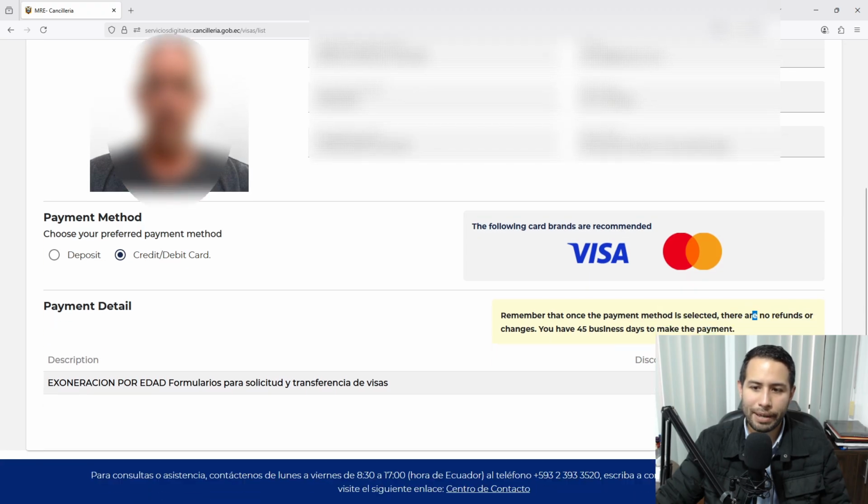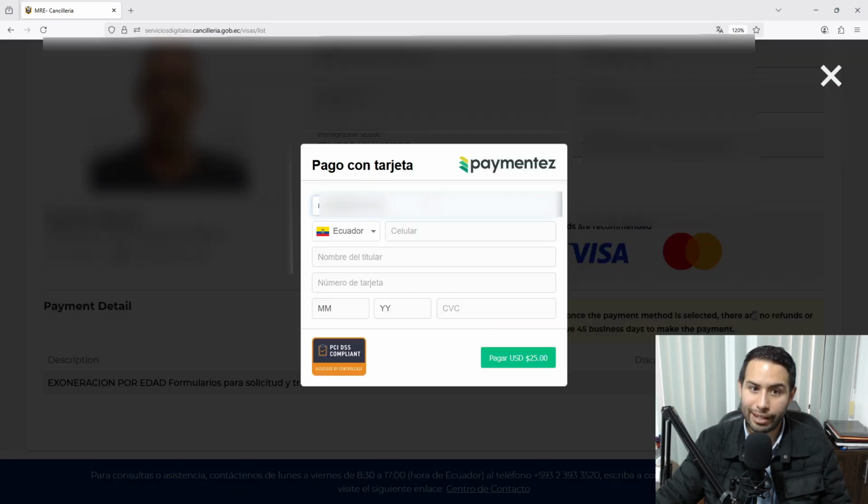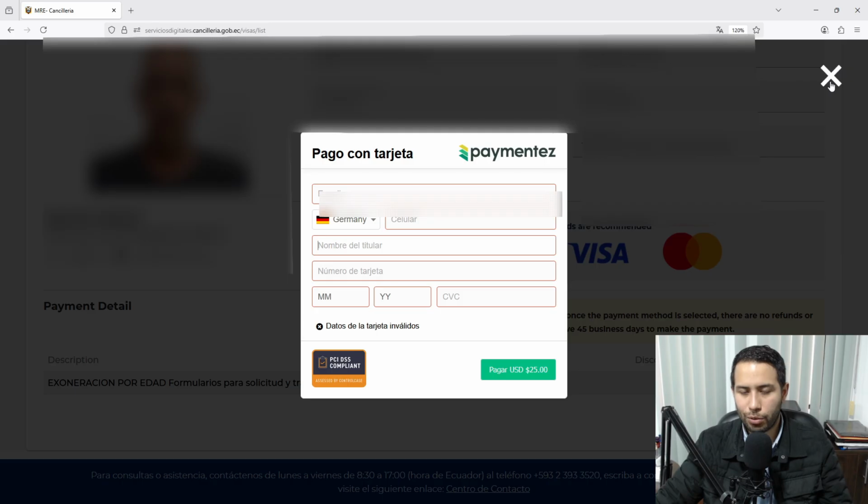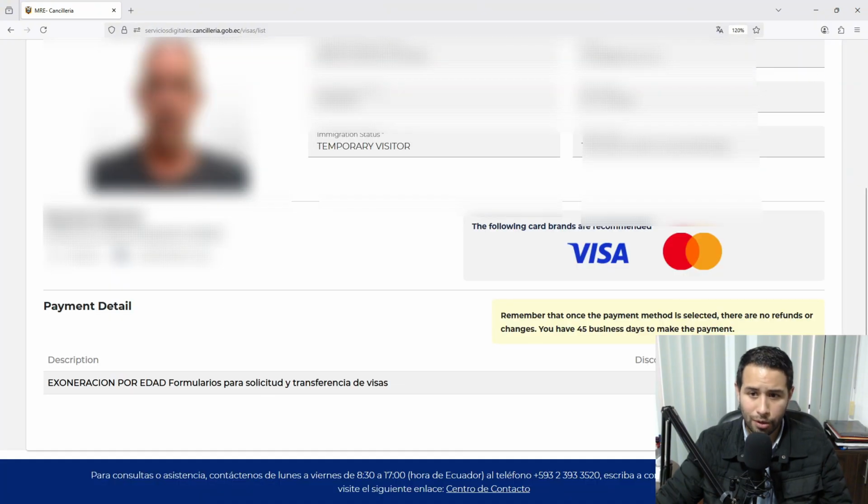When you click on pay, it will open the window to enter your credit card information and email address. You select the country, your cell phone number, the name as it is on the card, the card number, month, year, and the security code. Then you click on pagar and it will load. Maybe it takes between 10 and 60 seconds. And after it's paid, it will show payment approved.